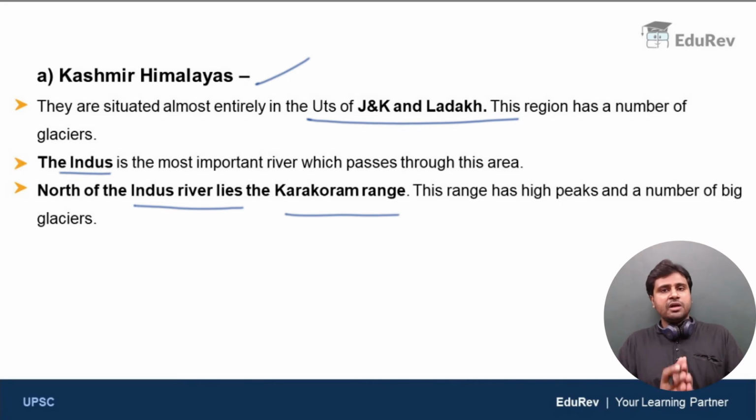So we know that Karakoram range has the highest number of glaciers and very large glaciers outside the polar region. In the Karakoram range, we have discussed two famous glaciers, the Siachen Glacier and the Baltoro Glacier. So just keep one thing in mind: Karakoram range has the largest and the highest number of glaciers in the world outside the polar region.